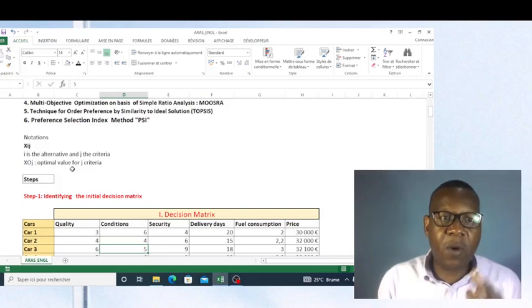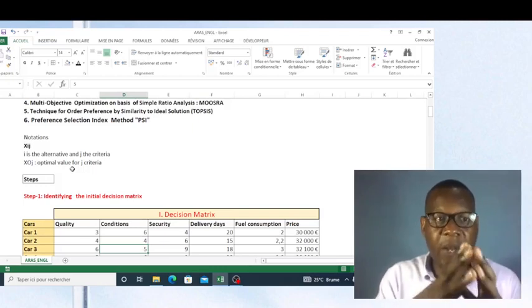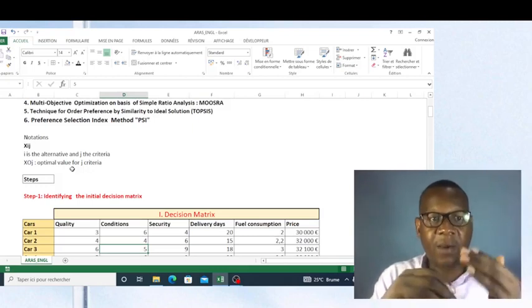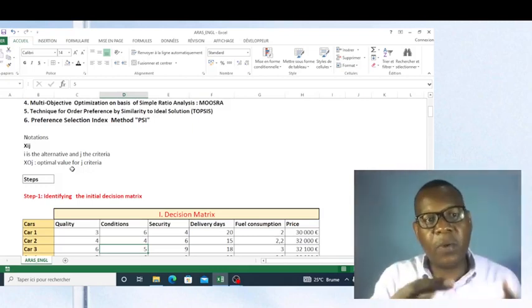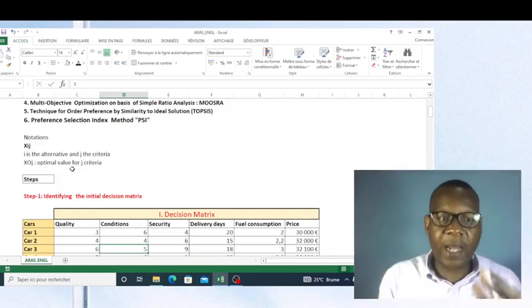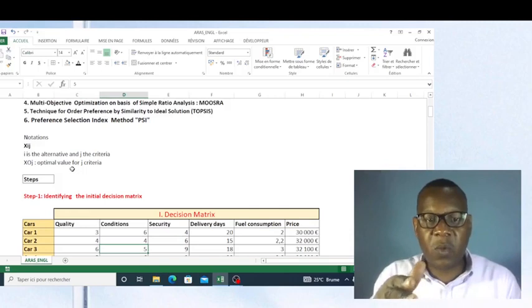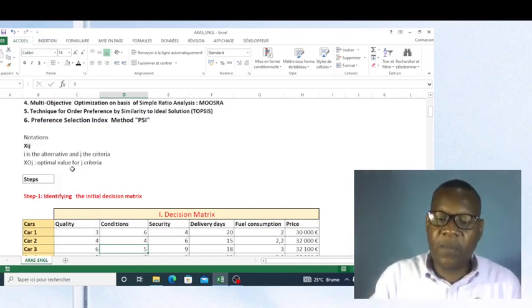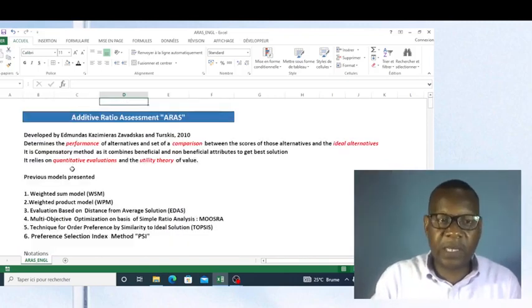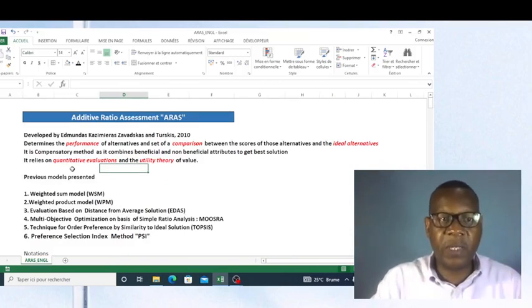Till now, all 6 methods have indicated that car 5 is the best car to buy. Now, I want to use another method to see whether the conclusion of this new method will be the same as the 6 previous methods that I have already presented in my previous videos.